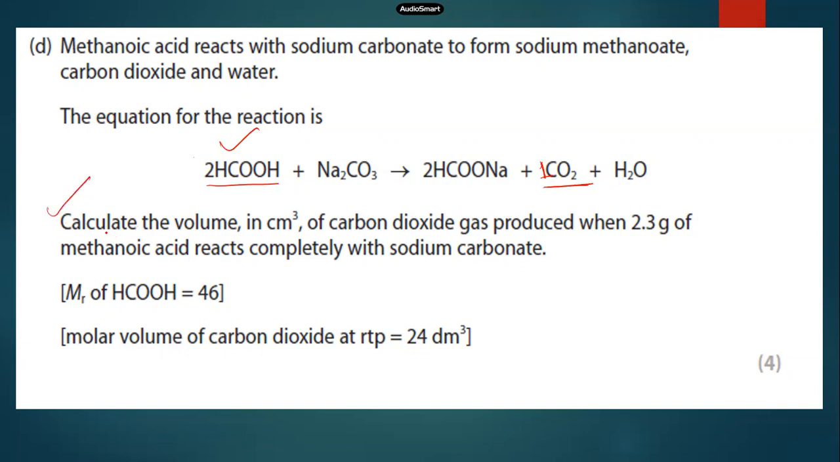That is the beauty of the stoichiometric equation I told you yesterday. What is needed matters for us. The thing which is not asked, you need not worry about that. Are you getting me? Okay. Now we read the second part.